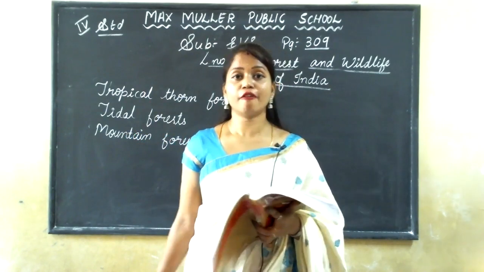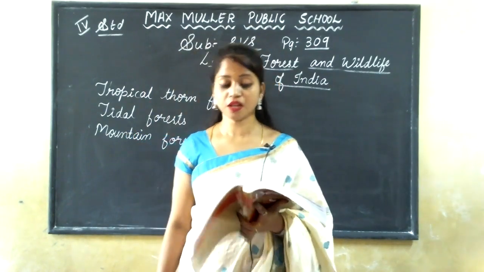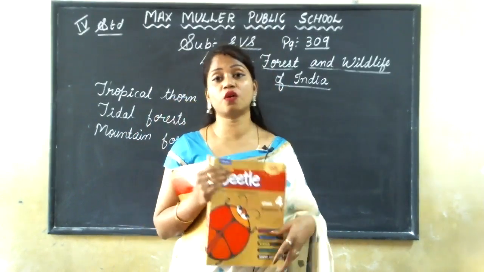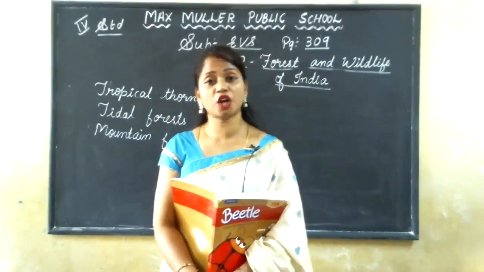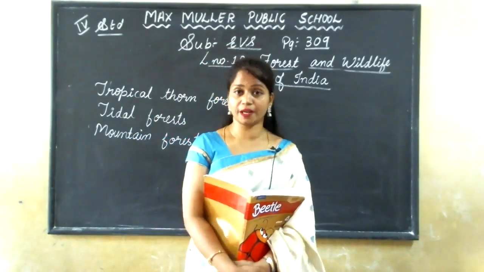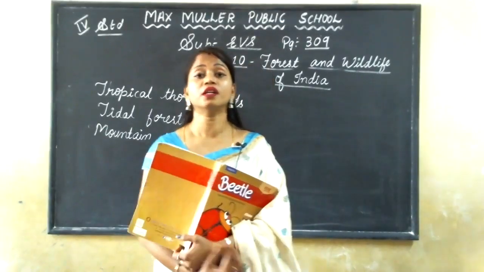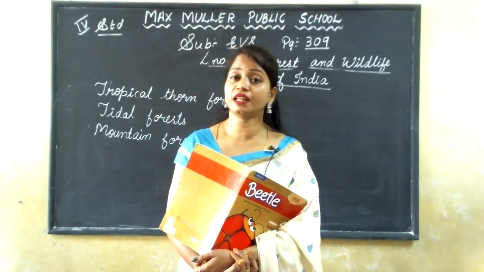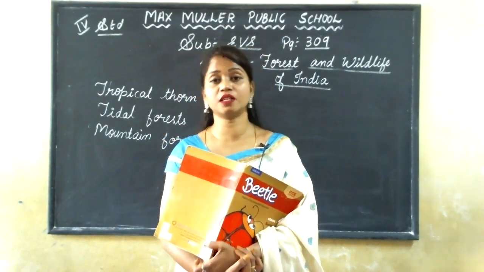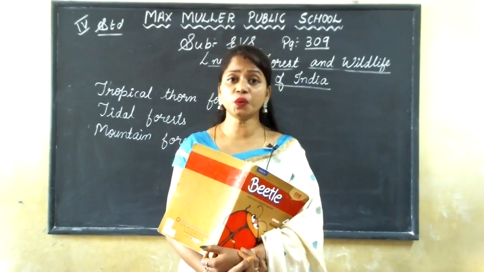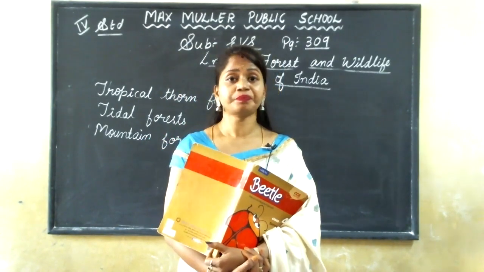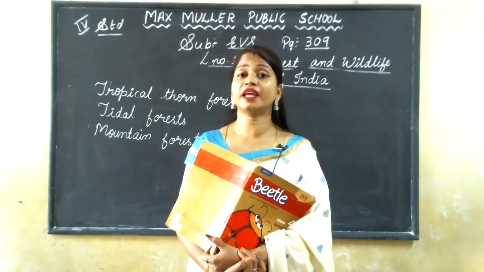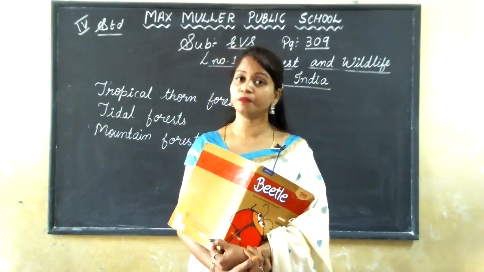Okay, this was about forests: tropical evergreen forest, tropical deciduous forest. In the tropical evergreen forest, three types of trees grow: tall trees, short trees, and even shrubs. All the trees do not shed their leaves in the same season, so it is green the whole year. The tropical deciduous forest is divided into two types, moist deciduous forest and dry deciduous forest, based on the rainfall received.